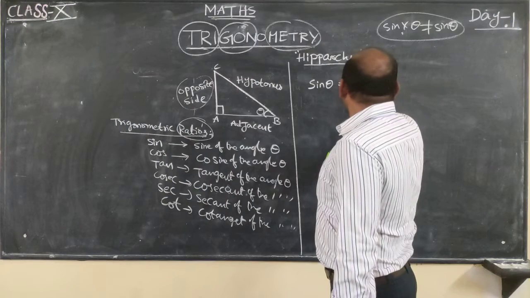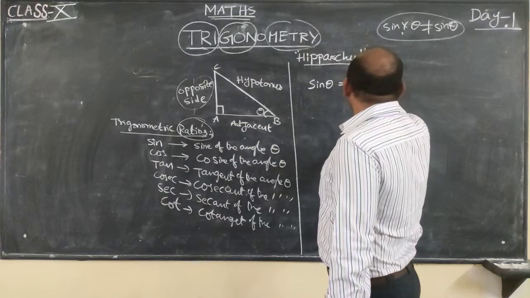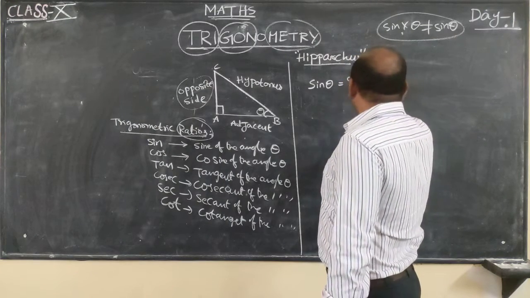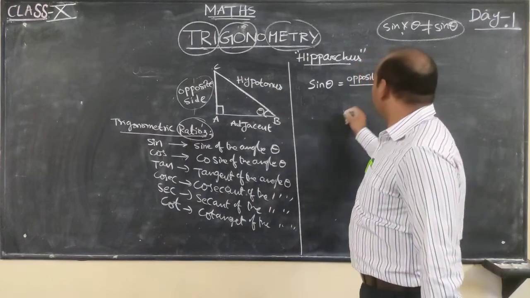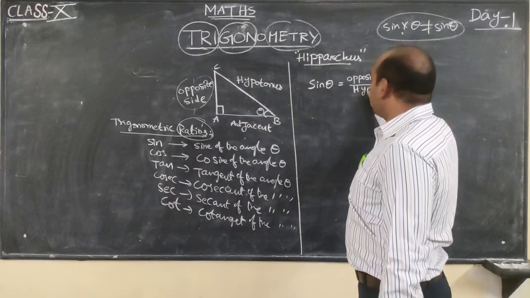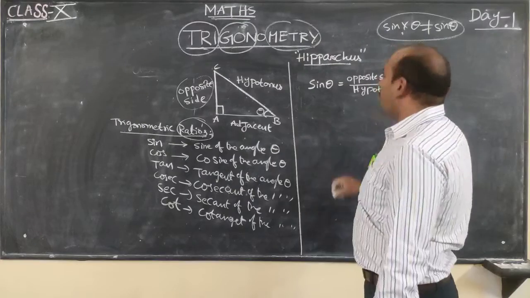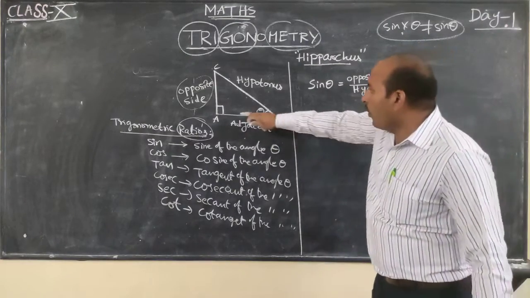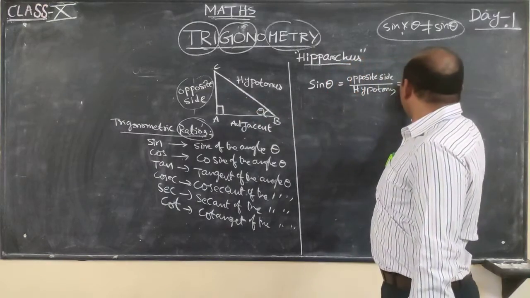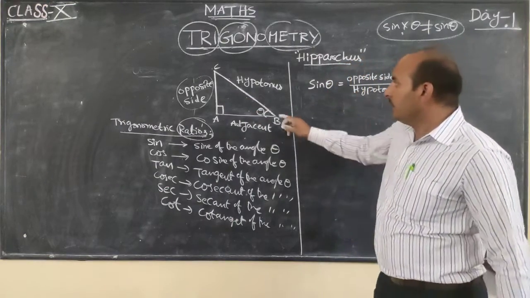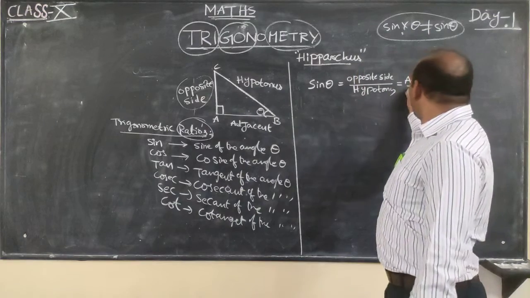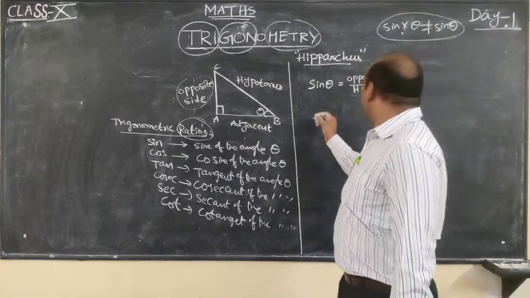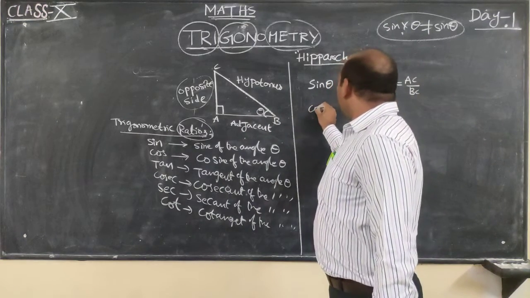Sin theta equals opposite side upon hypotenuse, which is AC divided by the hypotenuse value, which is BC.